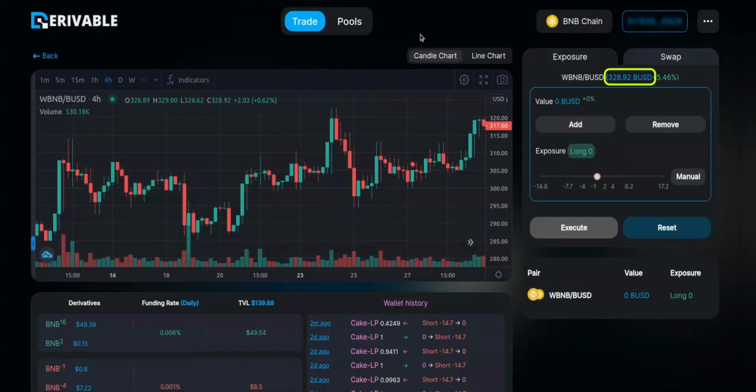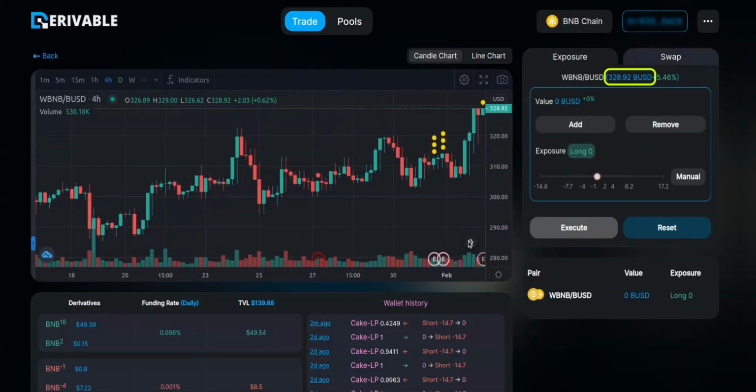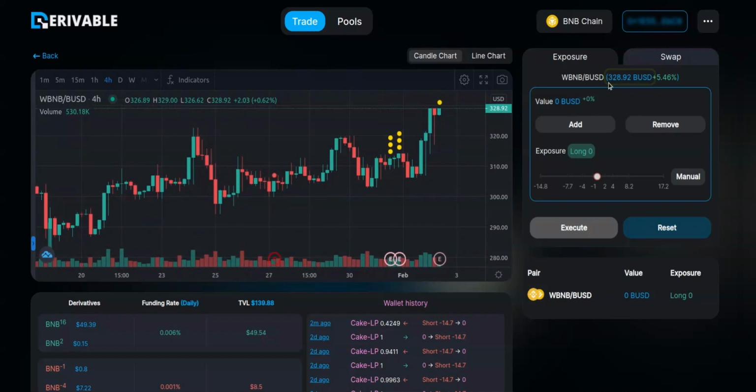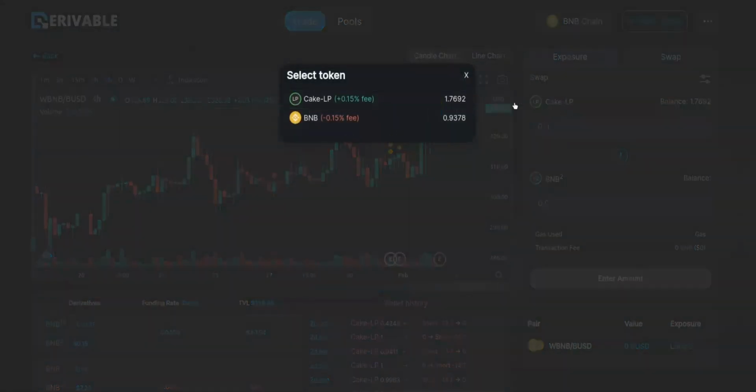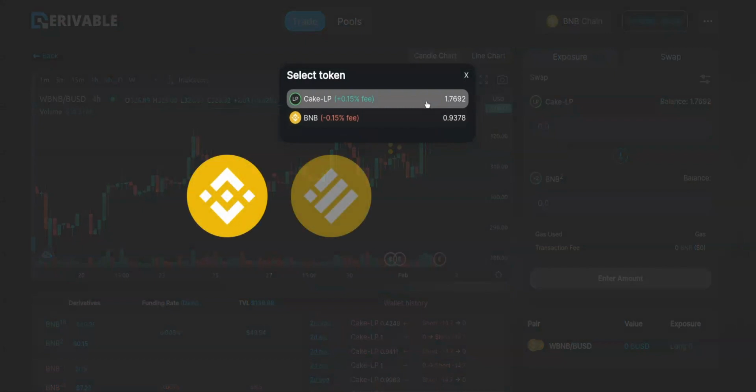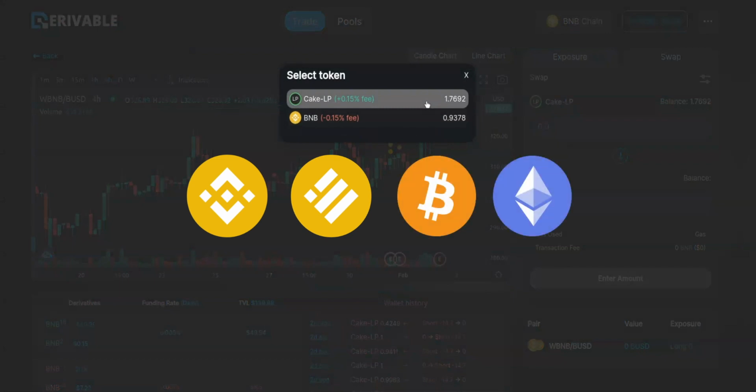He sees that the current price of the BNB is 328.92 BUSD. Open the swap tab and select the input token. In this demo, the CakeLP token is optimal for this transaction, but in the final product, any token can be used as input here, including BNB, WBNB, BUSD, or any other fungible token.